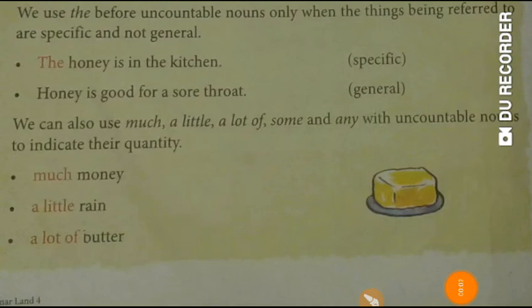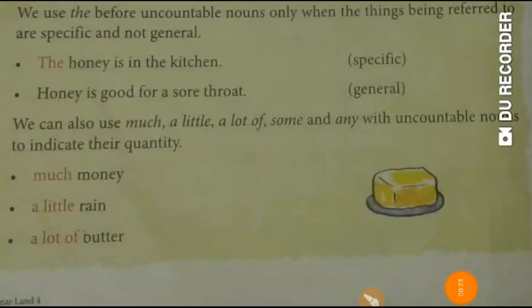We use the words much, a little, a lot of, some, and any with uncountable nouns to indicate their quantity or amount. We use much to indicate a large amount of something. For example, much money means a large amount of money.